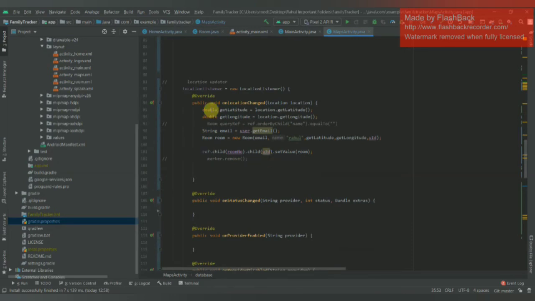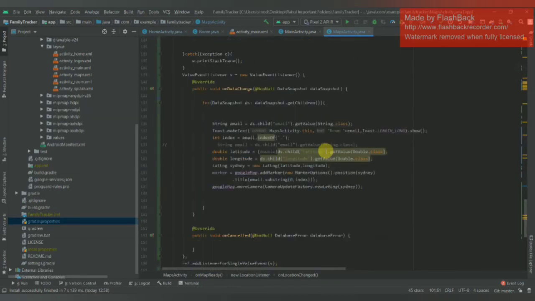Now this is actually a thread which will run forever in the background, which will grab the coordinates again repeatedly. Here we are calling the function getLatitude and getLongitude, which will keep on retrieving the coordinates, and if there is any change detected, it will push it to the database again. Using this line, we are pushing it to the database.